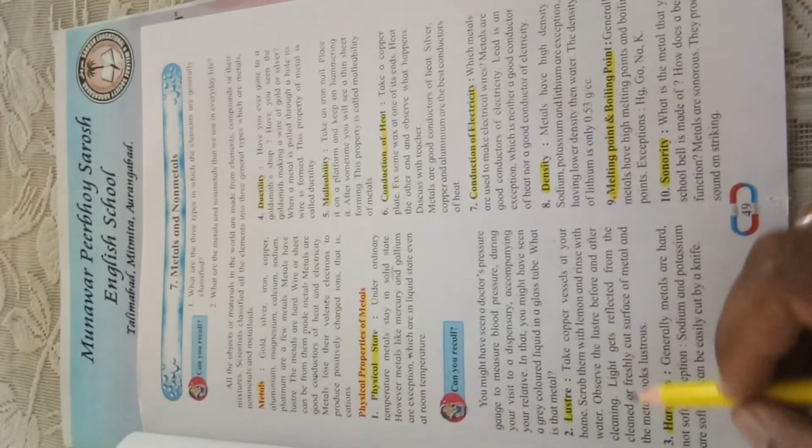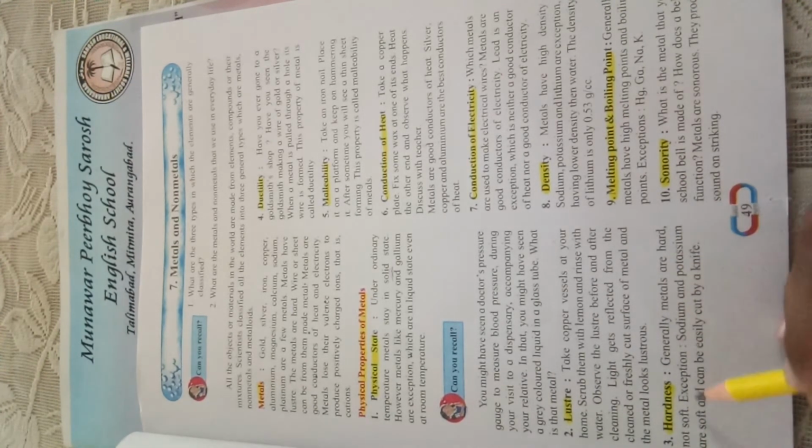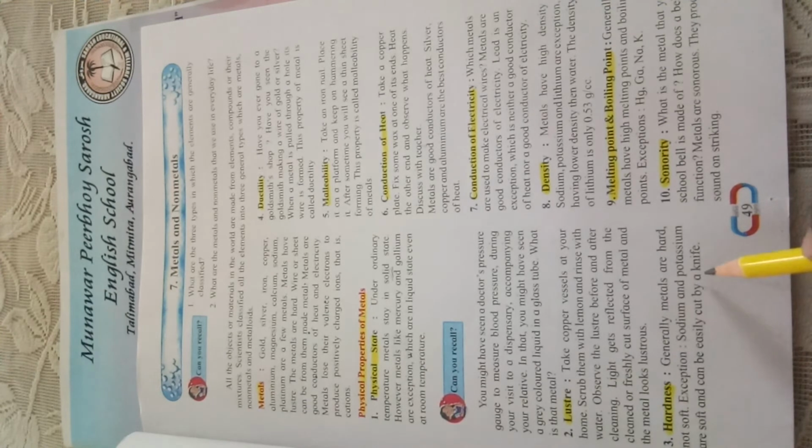Now see another property of metal, that is hardness. Metals are hard as they are in the solid state. Generally metals are hard, not soft. Exception: sodium and potassium. Sodium and potassium are also metals, but they are not hard, they are soft and can be easily cut with a knife. So they are so soft.